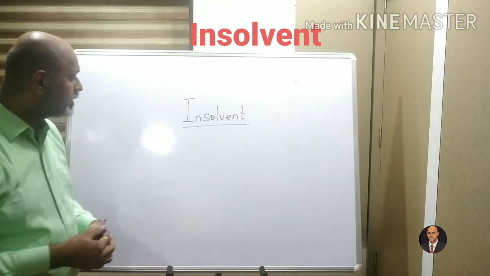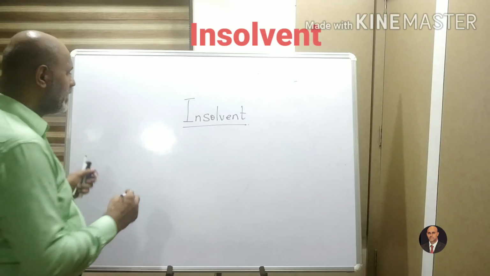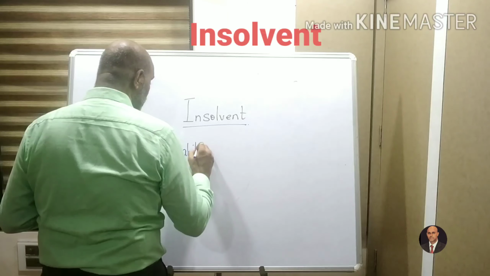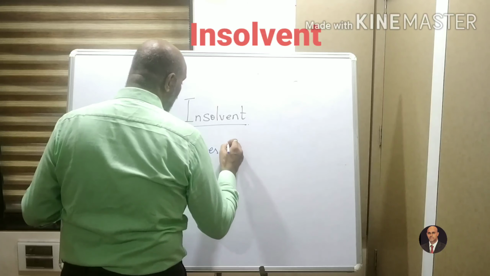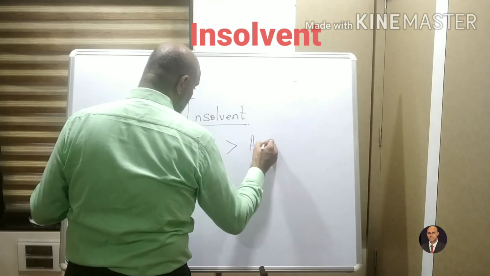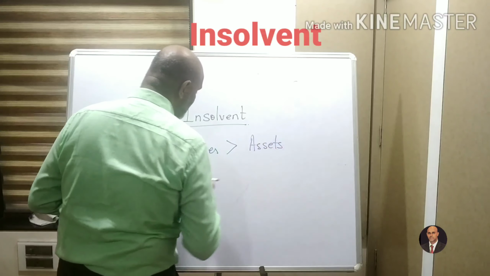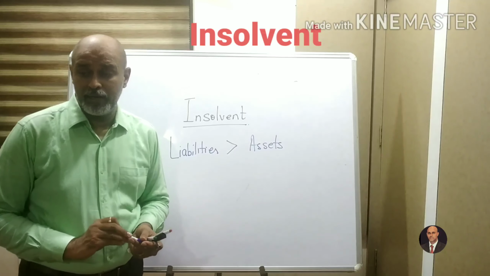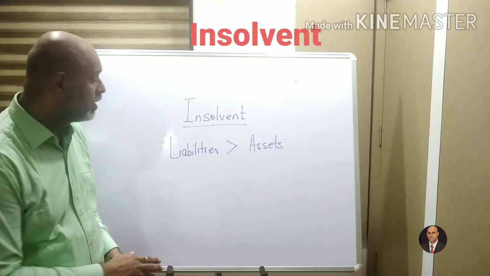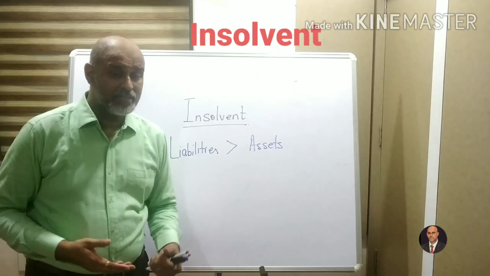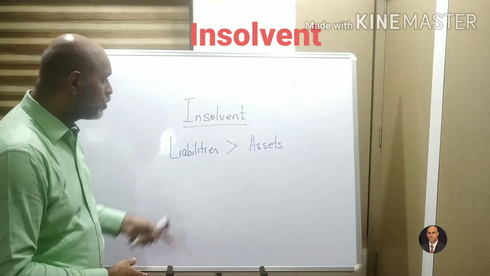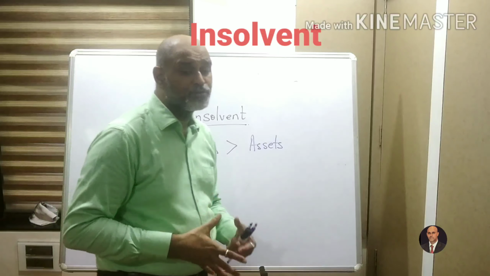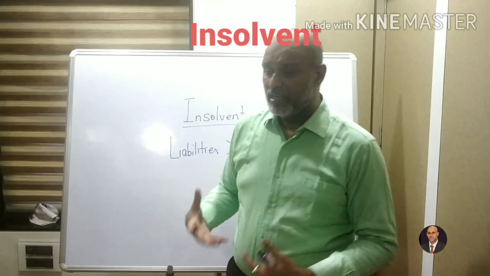In accounting terms, a person is said to be insolvent if his liabilities are greater than the assets. That means he doesn't have enough money to pay off his liabilities, and he intentionally or unintentionally is unable to pay. So that is known as insolvent. And when a person goes through this process, it is known as insolvency.